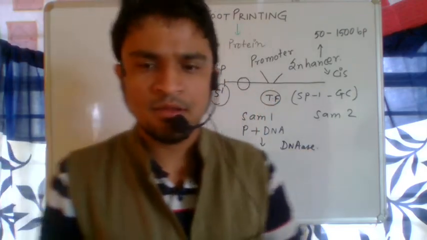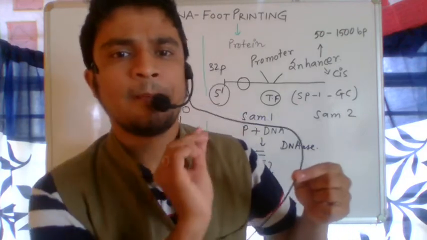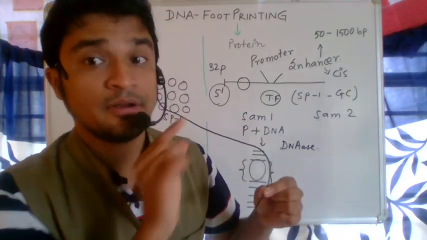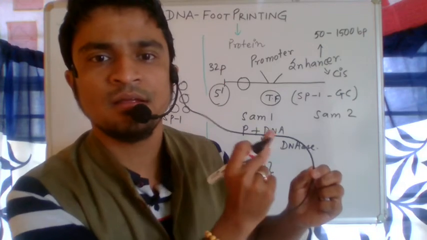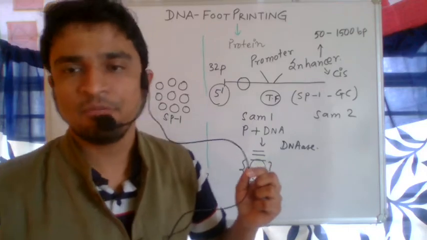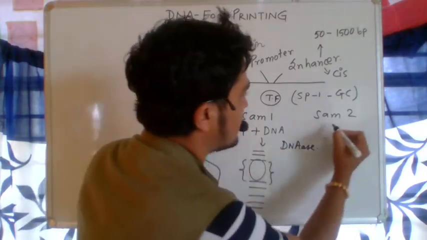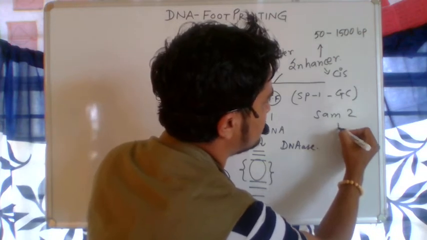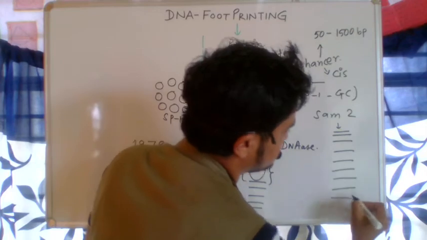So what we are doing, we have taken the DNA thread here. Now suppose I apply DNase enzyme, not restriction enzyme. If I use restriction enzyme, then it will cut in a specific place, as in DNA fingerprinting, but in DNA footprinting we are using DNase 1, so it will cut the DNA. So in sample 2, the pure DNA is taken, no other things have been added. So you can see the DNA fragments as a reference.